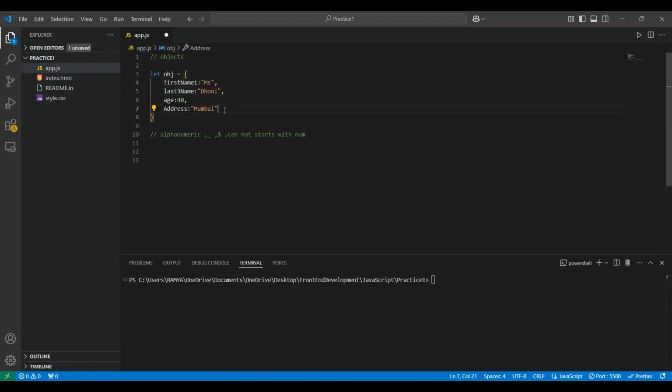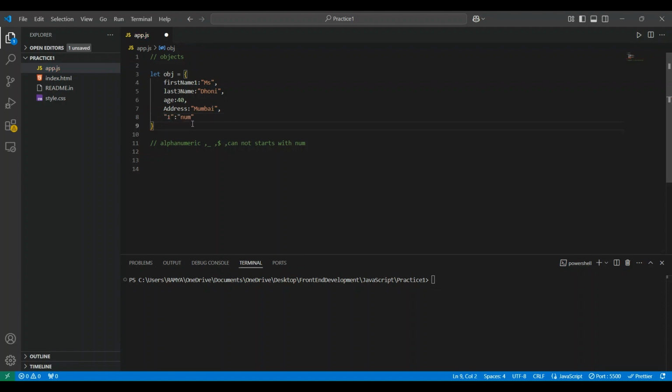For example, I want to create an invalid key, that means one that starts with a number. In this case, I cannot create it like this. We will get errors because it is not supported. That's why, when we want to create invalid keys, we need to wrap that key inside double quotes.